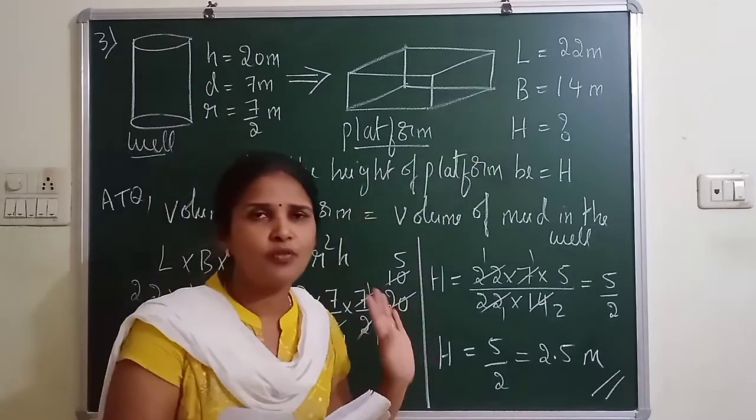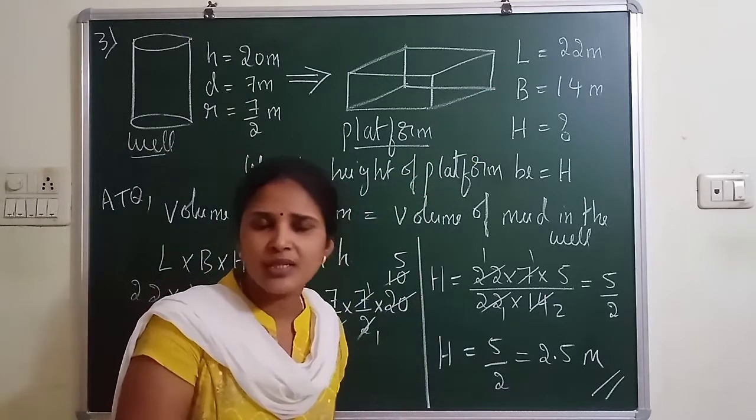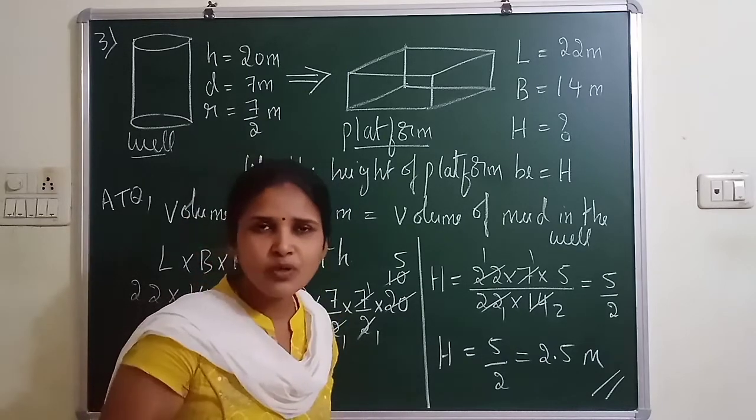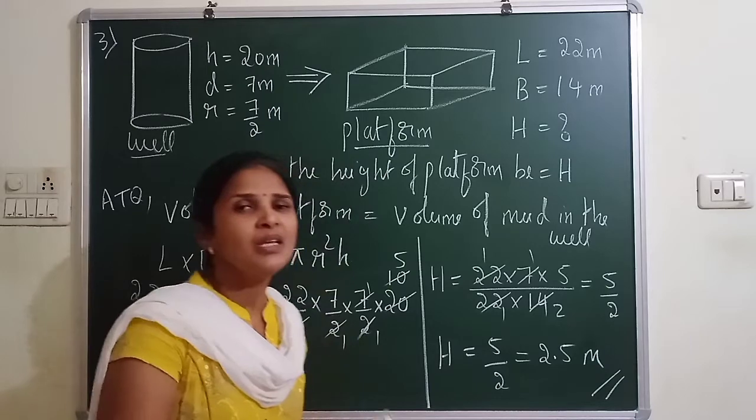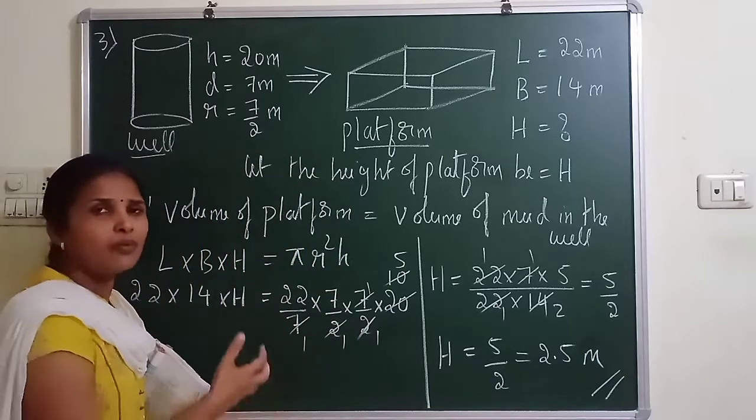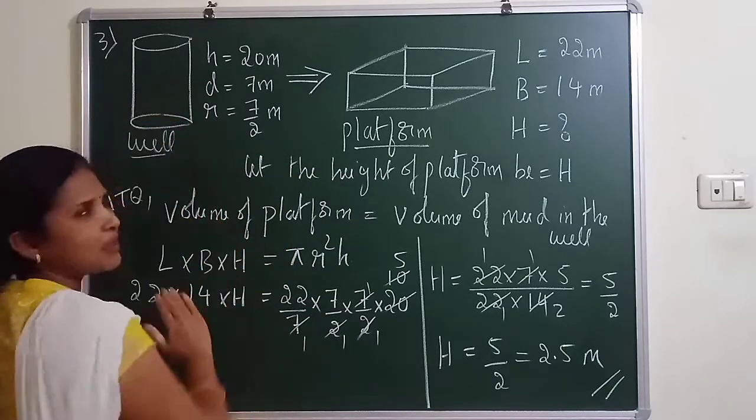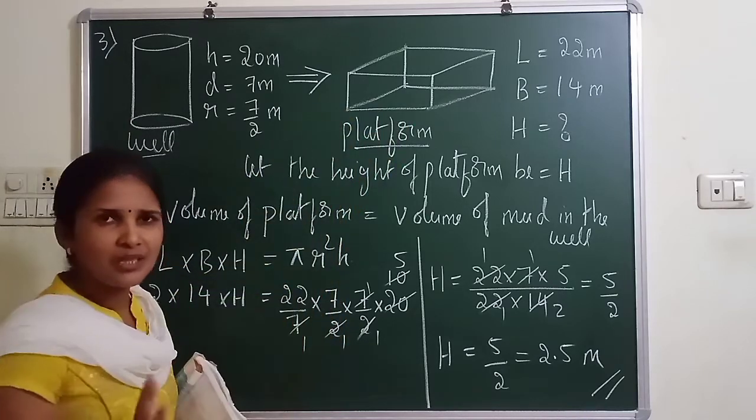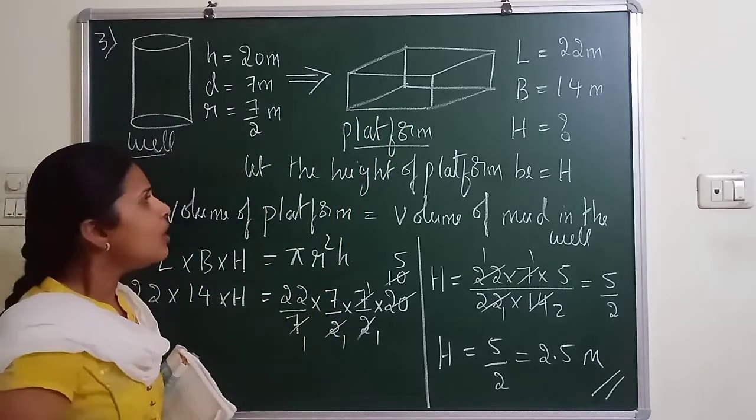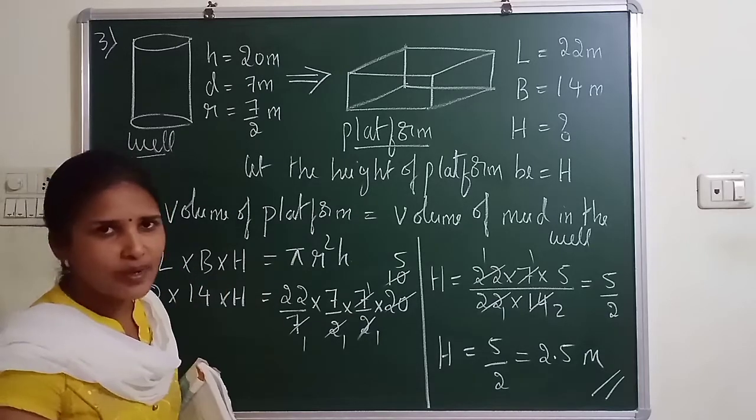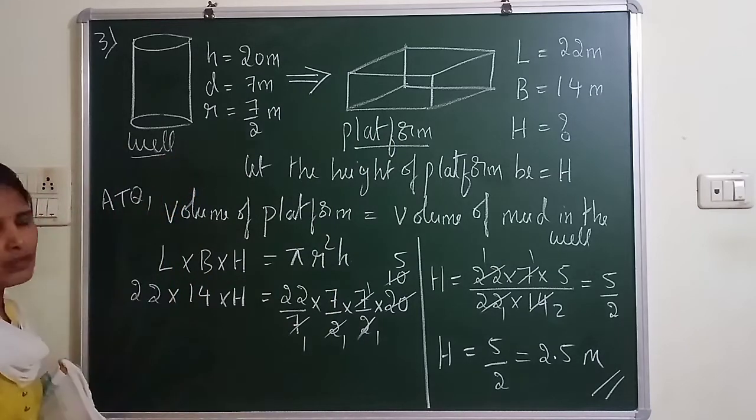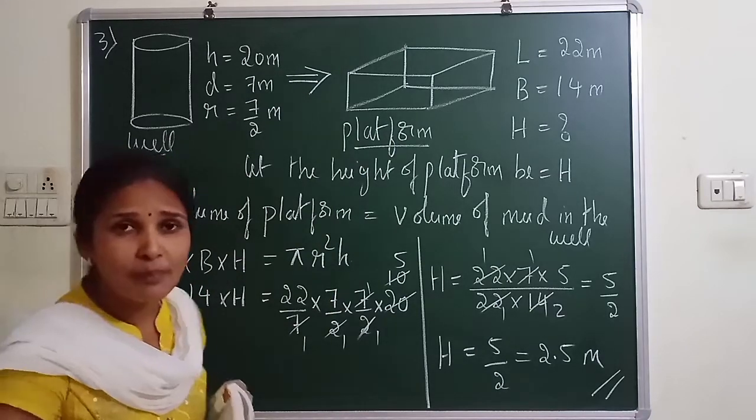I hope everyone is following. Before two questions, I explained the concept of melting. Melting concepts also come under the volume concept. Here also, what are you removing? You are removing the mud from the well. That mud only you are using to make a platform. Nothing but volume. So according to the question, I have to equate the volume of the platform to the volume of the well. He is asking to find the height of the platform.